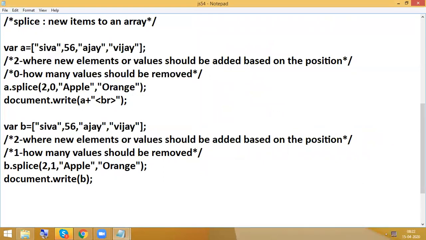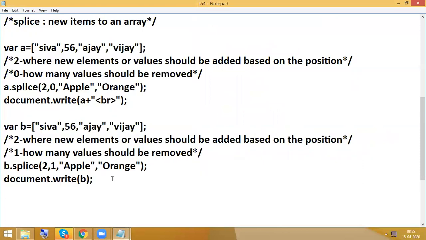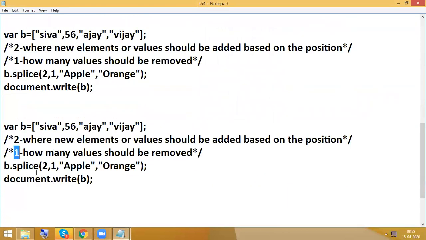So now here I am giving 1. So here I am giving some 2. So just like this. To avoid confusion, the first one is what? From which position onwards these things should be added.